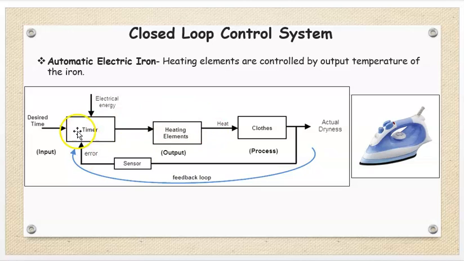See that this desired time is there, timer, heating element, heat, we are heating the clothes, means we are ironing it, actual dryness. Therefore again feedback sensor is there, it is giving some error signal to the timer, electrical energy is there. This process goes on continuing till the desired temperature is reached.